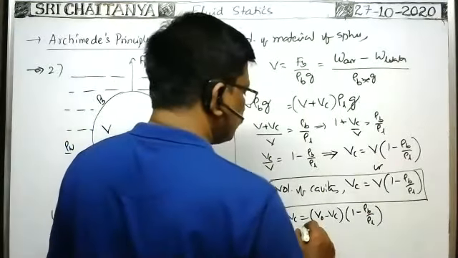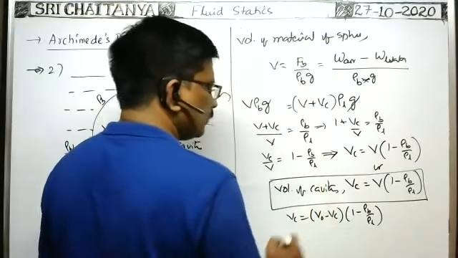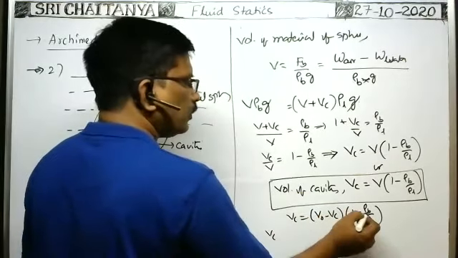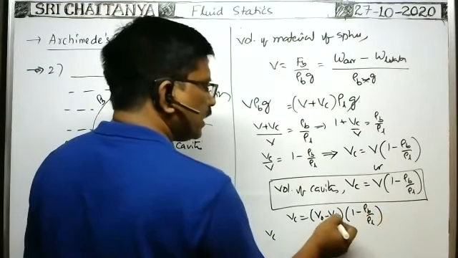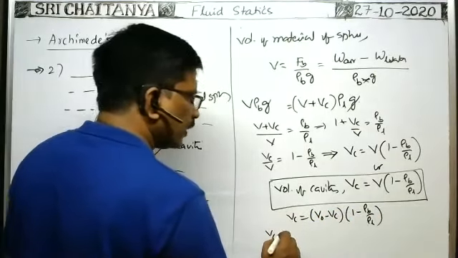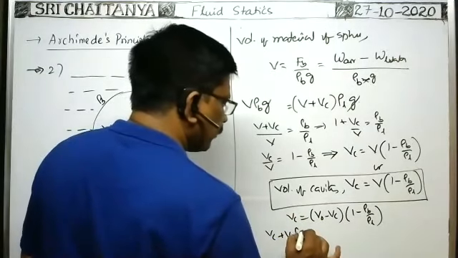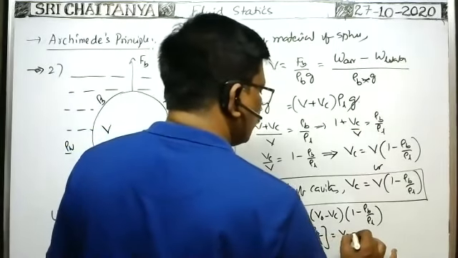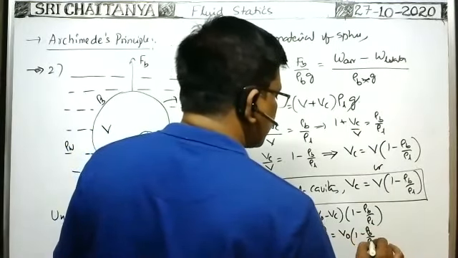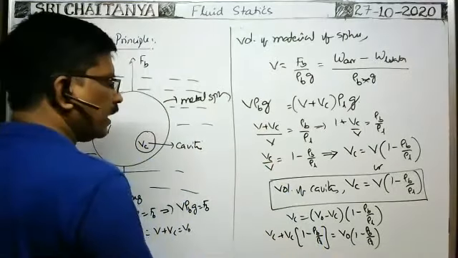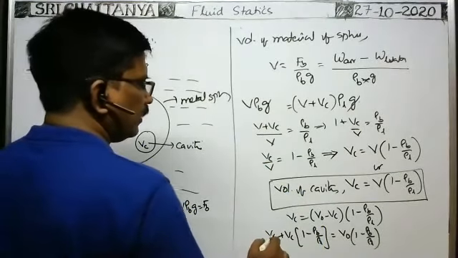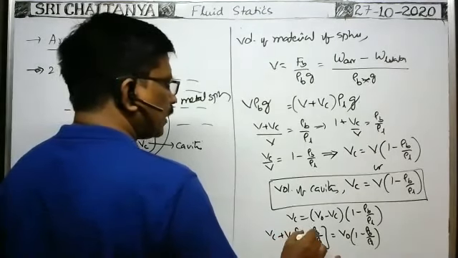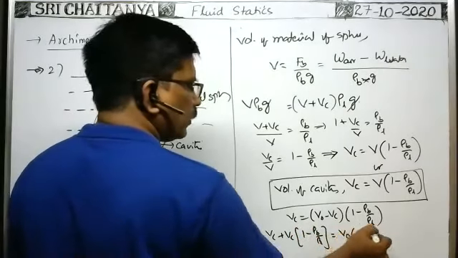Okay, from this, we need Vc. How can we write Vc? You see, V naught into this one minus Vc into this one. You bring this minus Vc into something to the left, then plus Vc into 1 minus density of the body by density of liquid is equal to V naught into 1 minus density of the body by density of the liquid. Vc you take common. Then 1 plus 1, 2 minus rho b by rho L, is equal to V naught into something.